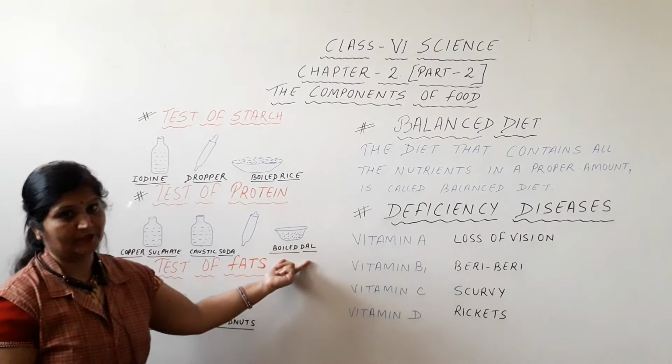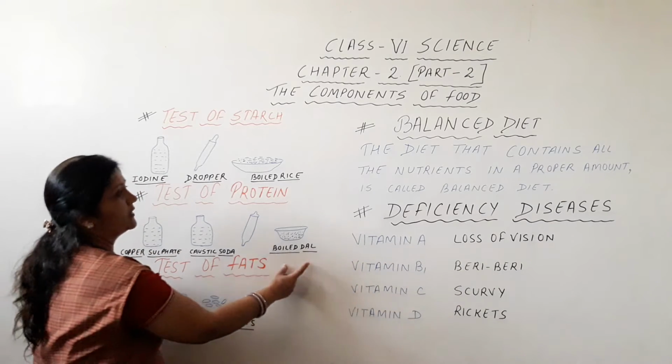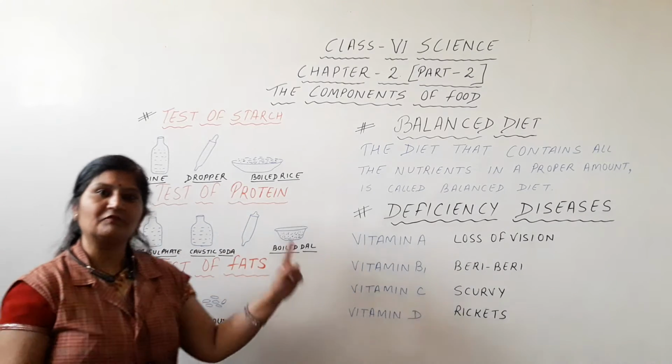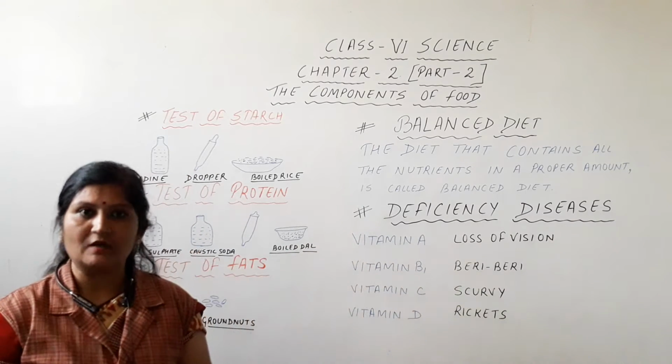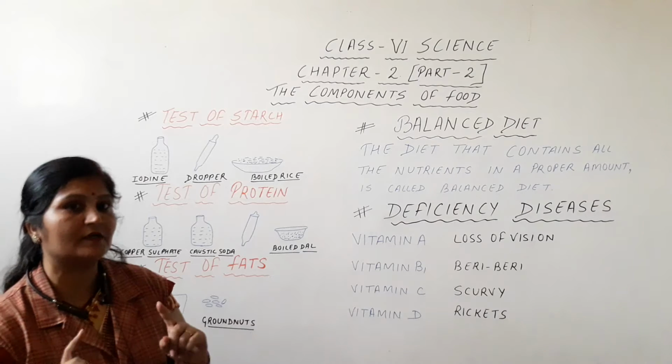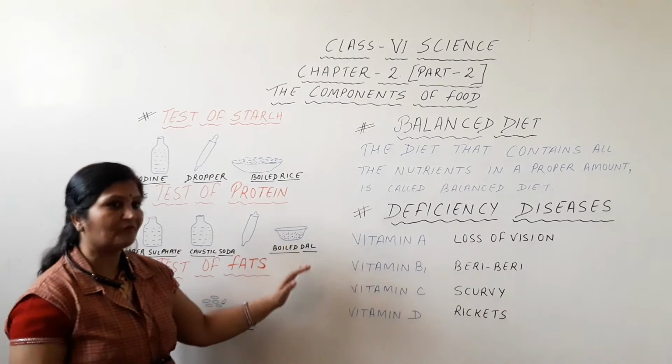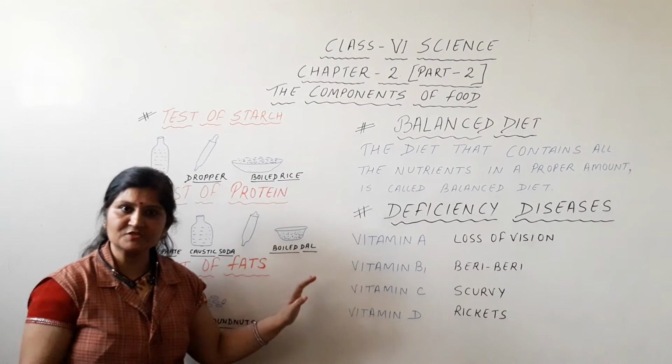Let me clear this, students. Here we'll take boiled dal instead of dry dal. Why? Because any chemical reaction or chemical change occurs only in the liquid form. Understood?